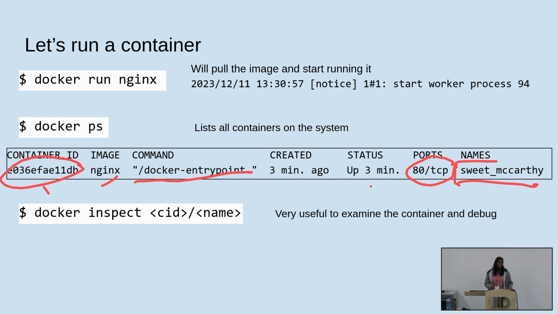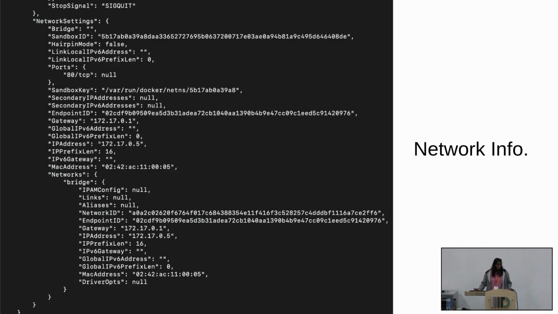There's a lot of detailed information about the container, useful for debugging, but right now it's just useful for you to see what all Docker does on the inside. If you scroll from bottom to the top, you'll first see a lot of network related settings. For instance, it tells what the IP address of your container is that it had assigned. It knows about the ports that you're running and all the bridge related networking. You will see more in depth about all of this Docker networking stuff later.